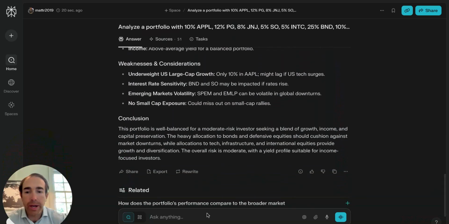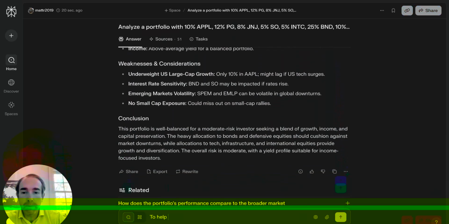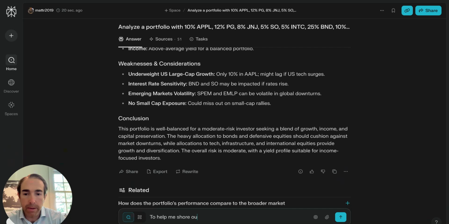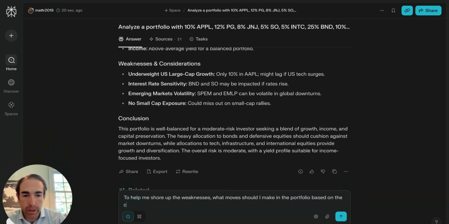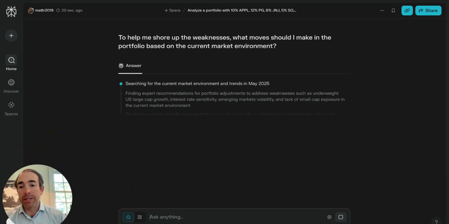And then I can say, okay, to help me shore up the weaknesses, what moves should I make in the portfolio based on the current market environment? And right here, it's going to give me some ideas. Whether it's right or wrong, it just gives me ideas.